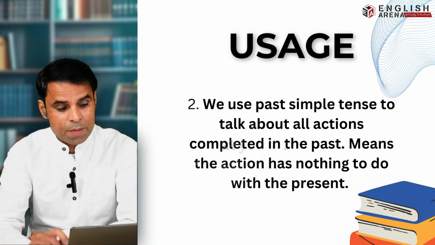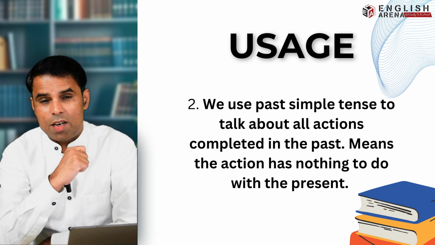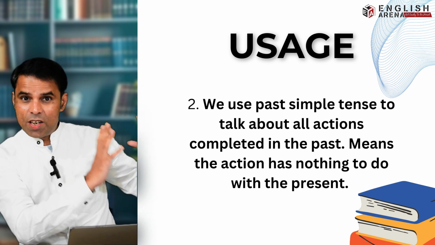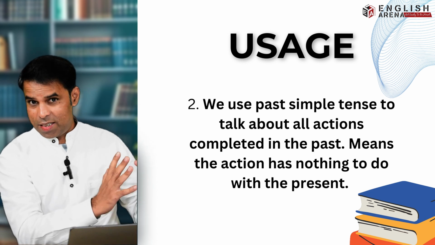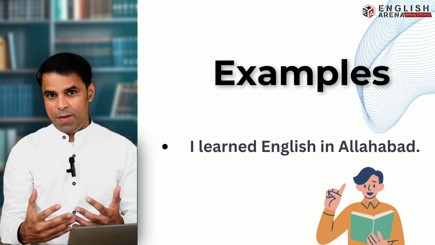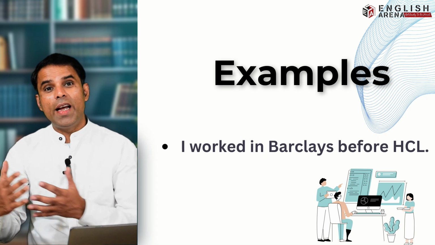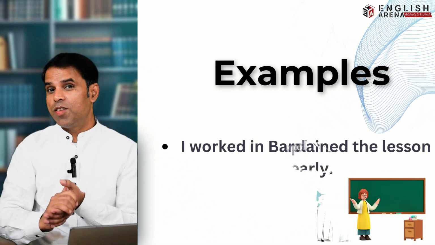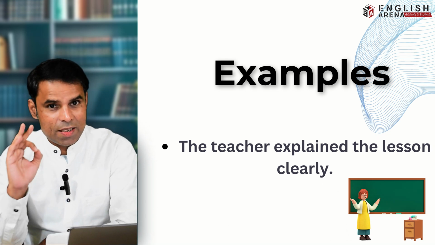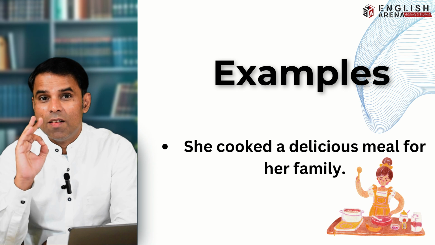That's the first usage. The second usage of past simple tense is that we also use it to talk about all actions that were completed in the past. That means we started them in the past and we finished them. They have nothing to do with the present. For example, I learned English in Allahabad. Or I worked in Barclays before HCL. Or the teacher explained the lesson clearly, right? Or she cooked a delicious meal for her family, right?